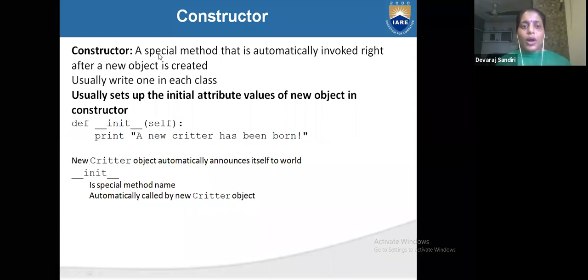So what does constructor mean? A special method that is automatically invoked right after a new object is created. When you are creating a new object, at that time you have to write a constructor.